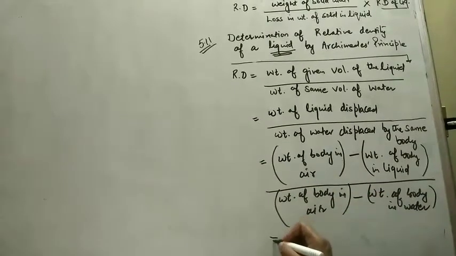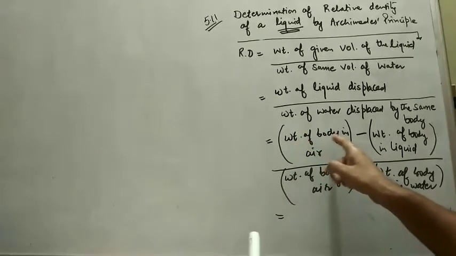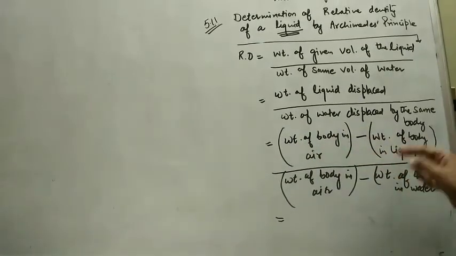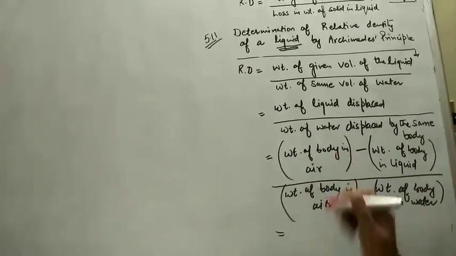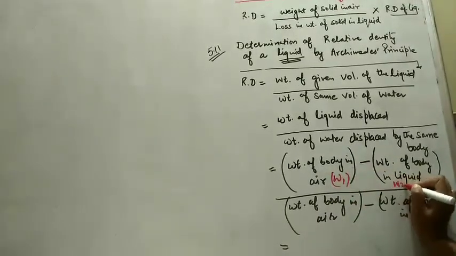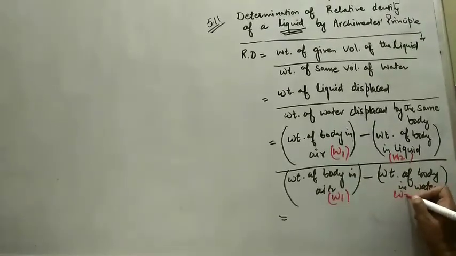So experimentally, we will find that the weight of body in air is W1, the weight of body in liquid is W2, and the weight of the body in air is again W1, and in water it is W3.